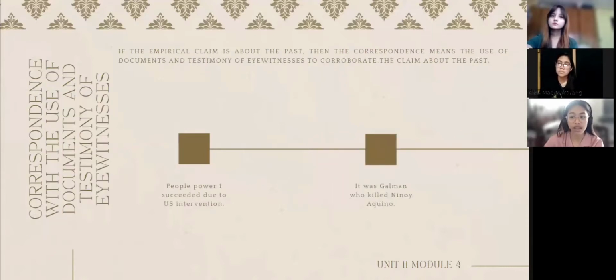On the other hand, if the empirical claim is about the past, such as people power once succeeded due to US intervention and it was Diliman who killed Nina Aquino, then the correspondence means the use of documents and testimony of eyewitnesses to verify if the claim is true.